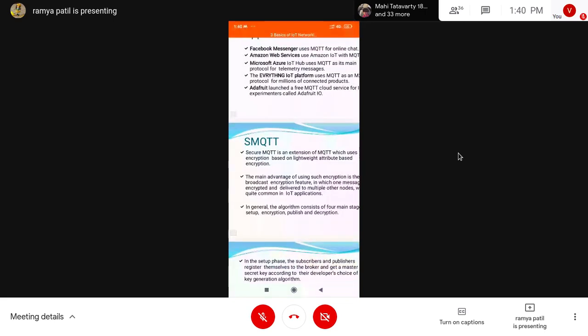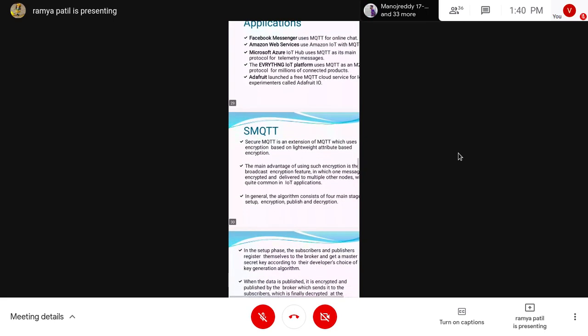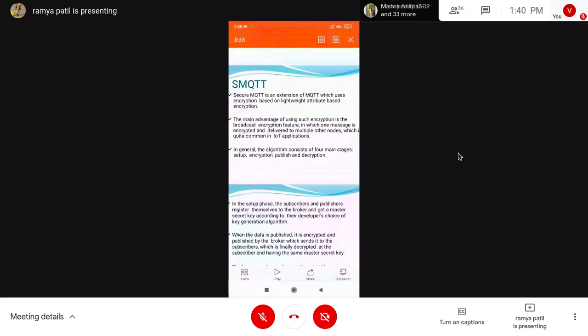Next we have SMQTT. SMQTT means Secure MQTT. As we have read about HTTP and then secure HTTP, likewise we have SMQTT, which is an extension of MQTT, just as secure HTTP is an extension of normal HTTP. This is mainly for security purposes. Already we know how MQTT looks, so let's see what SMQTT is.